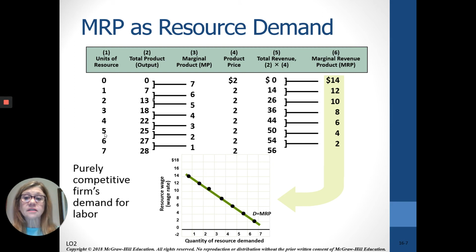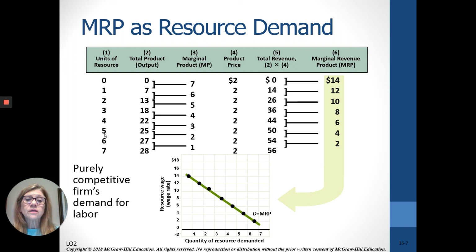But our marginal product, the product 1 more worker adds, is always the same for the first one, 7. The difference in 7 total product and 13 total product is 6. So the second worker, its marginal product is 6. The difference in 13 and 18 from 2 to 3 workers is 5. So the marginal product of the third worker is 5. And we know this is a perfect competitor, pure competitor, because the price is $2. The perfect competitor can sell as much or as little as they want, but they have to charge $2. They can't get a penny more from that because there's so many others selling for $2.